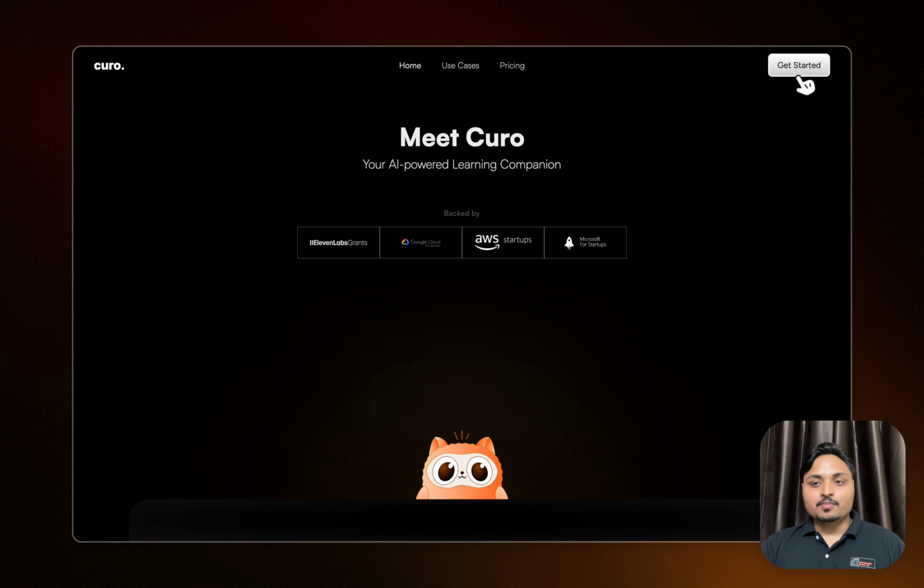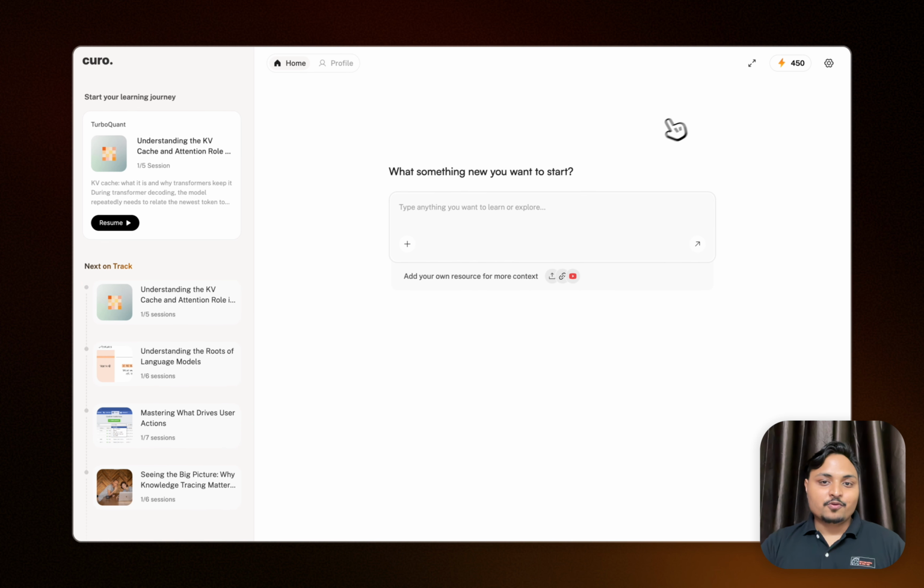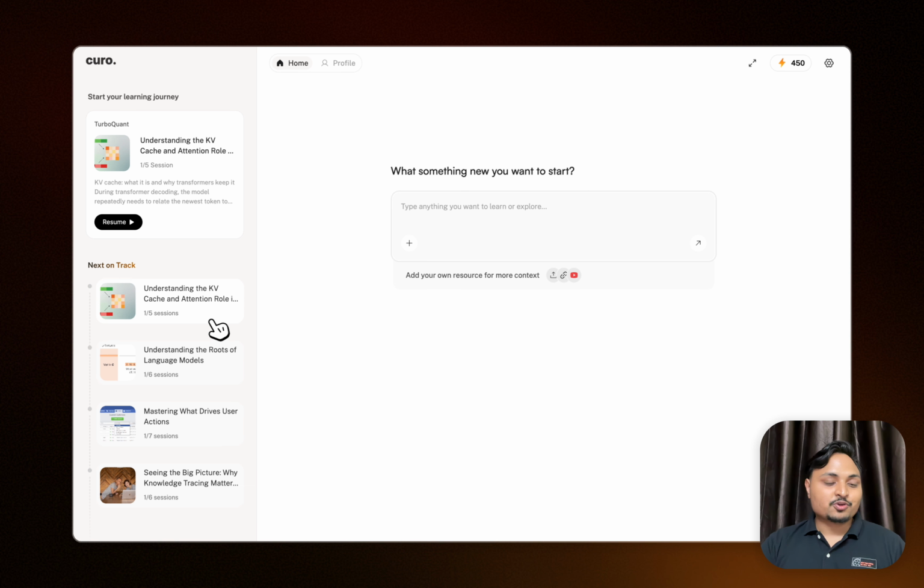Once you click on the Get Started button, you land on the Kuro home, where I can see today's task which Kuro has assigned to me from the topic I was learning with Kuro, and the last session which I was attending with Kuro, so that I can start directly from here.